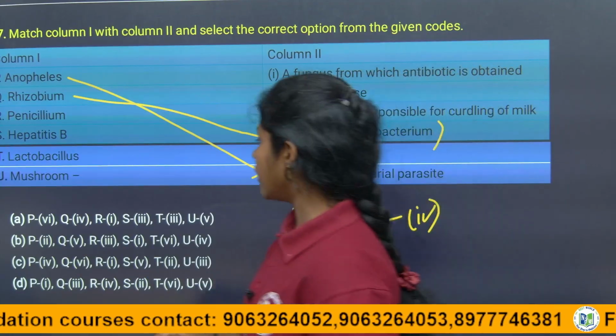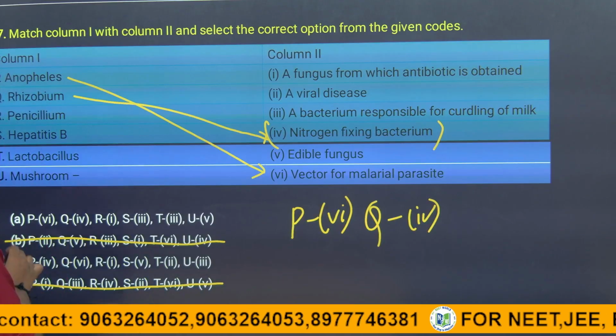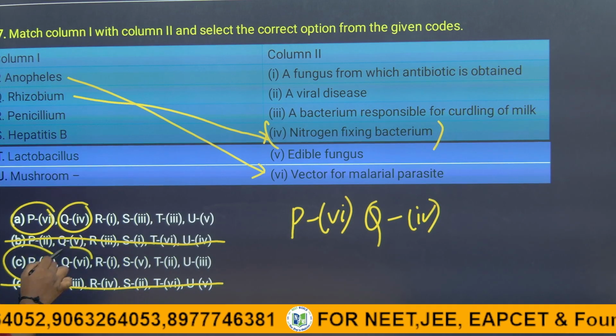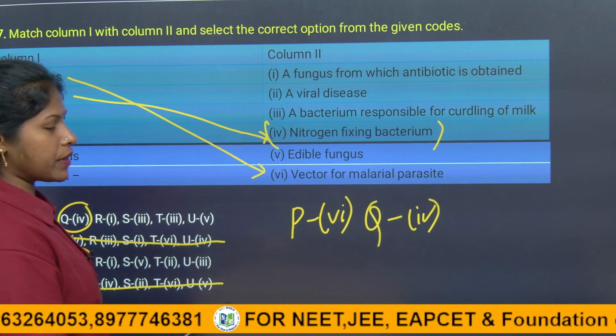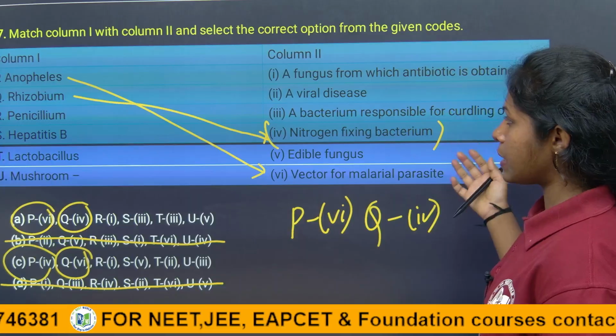So here we eliminate, of course, B and D. In option A, Q is also 4. Here Q is also 4. So we have to analyze the remaining very accurately. We have to check all the other statements also.